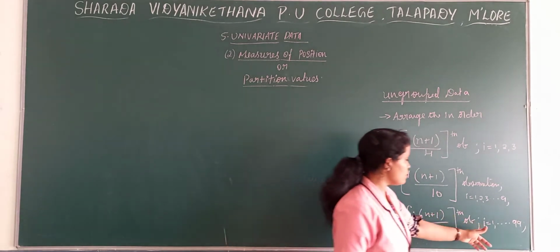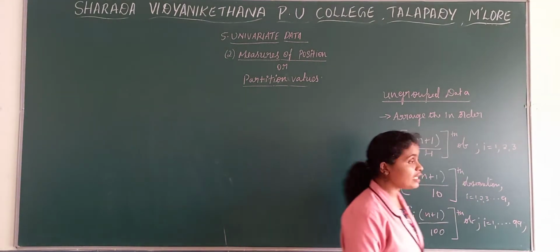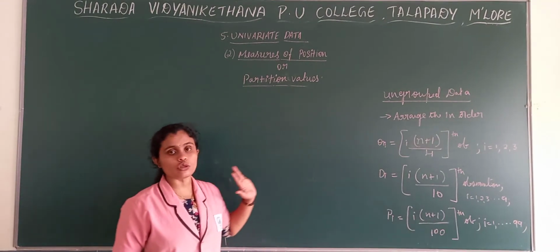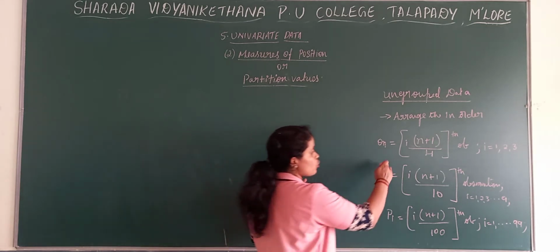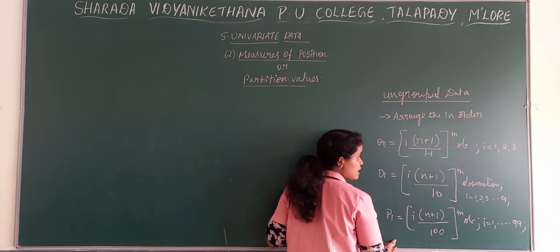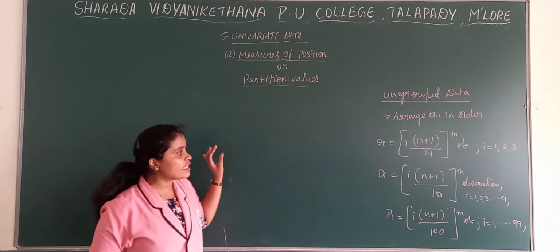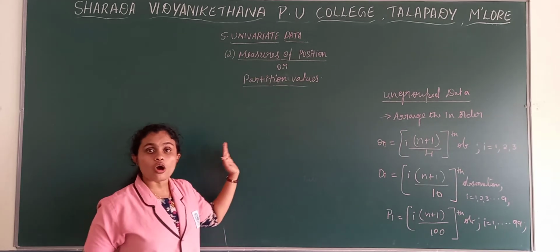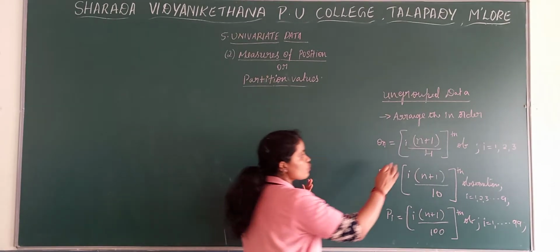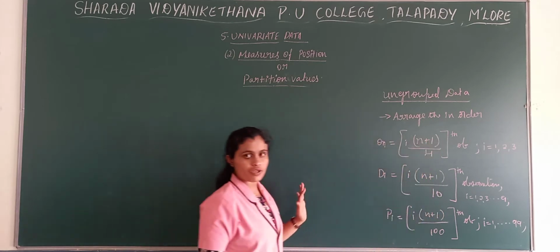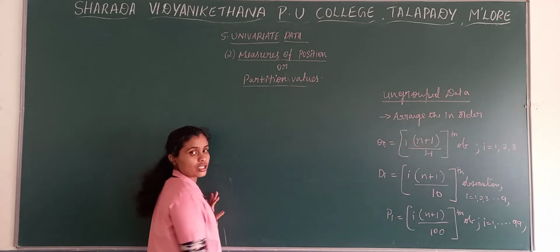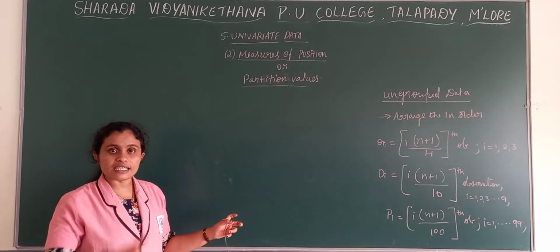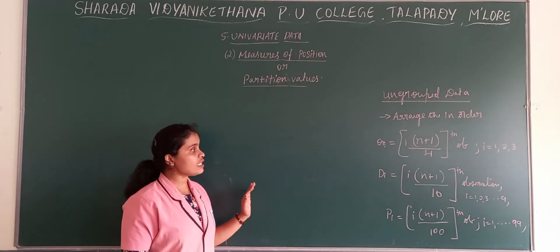So it takes the value from 1 to 99. So this is the ungrouped data formula for quartiles, deciles, percentiles. Ungrouped means frequencies will not be there, only x values will be there. So we are taking n as the number of observations. If it is discrete, then there will be a capital N.